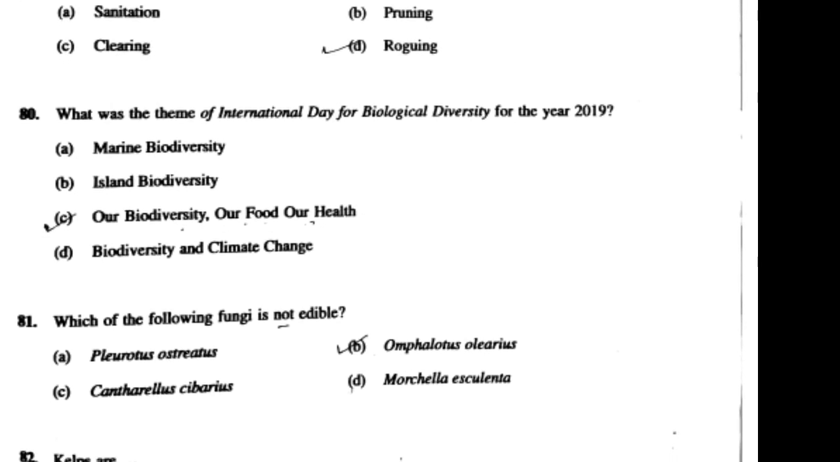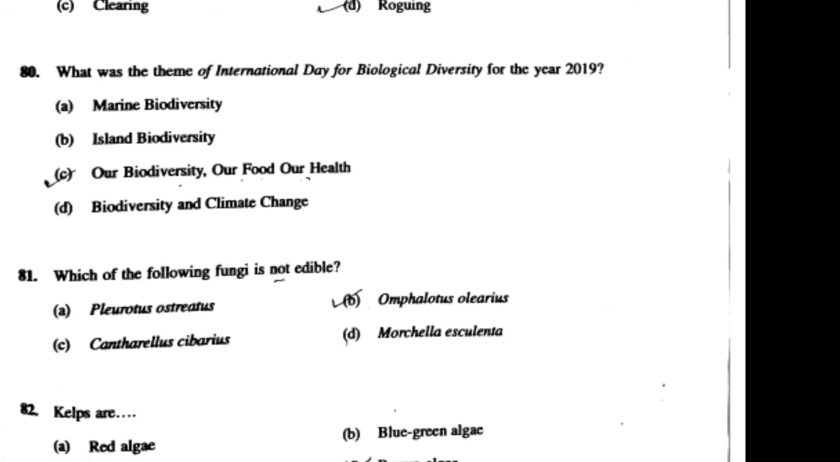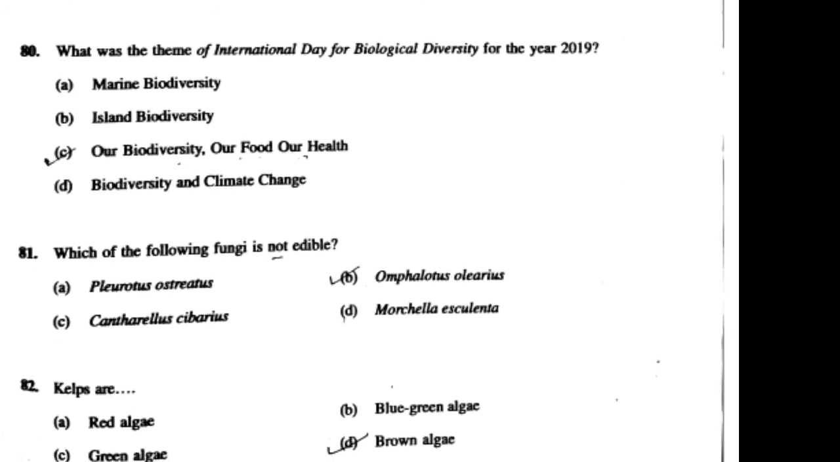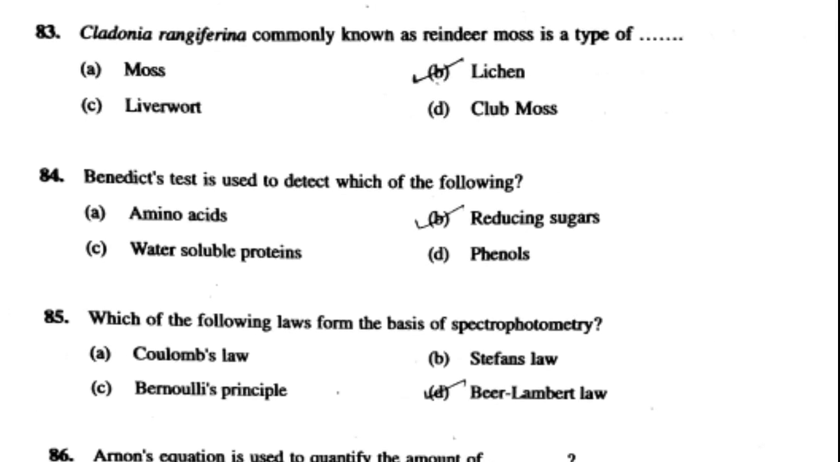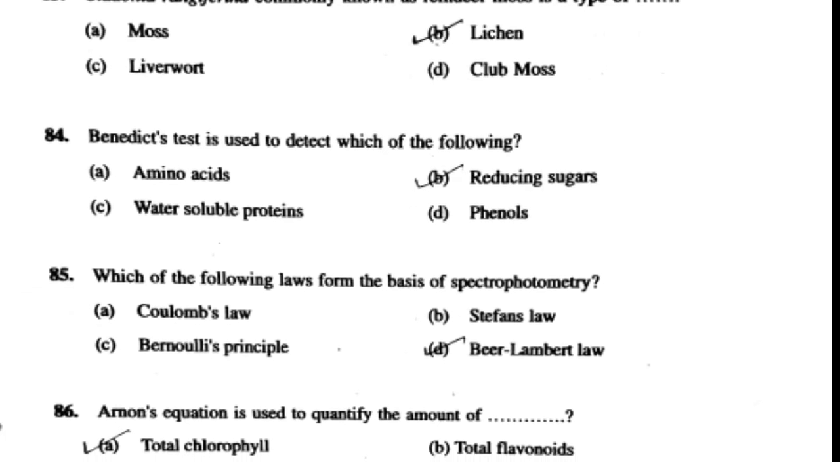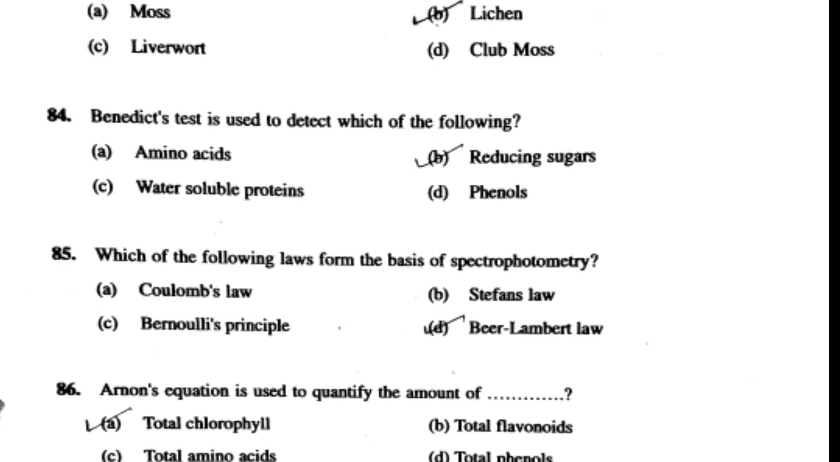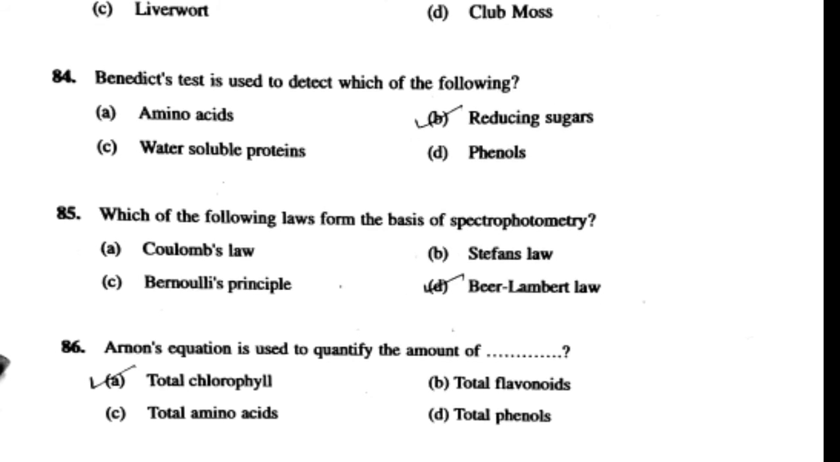Answer is Omphalotus olearius. Question number 82. Kelps are brown algae. Question 83. Cladonia rangiferina, commonly known as reindeer moss, is type of lichen. Question number 84. Benedict's test is used to detect which of the following? Answer is reducing sugar. 85th question, which of the following laws forms the basis of spectrophotometry?